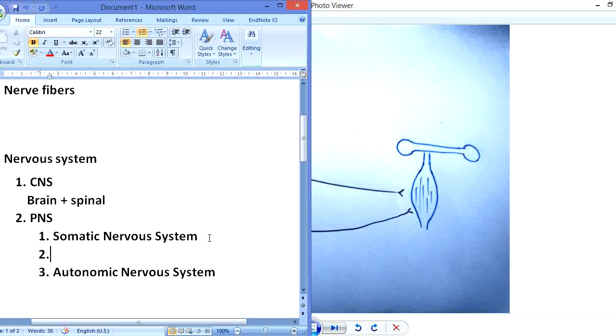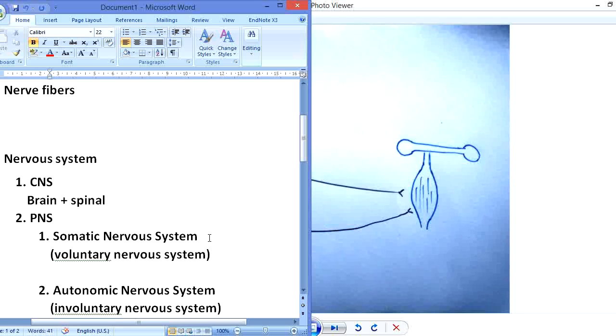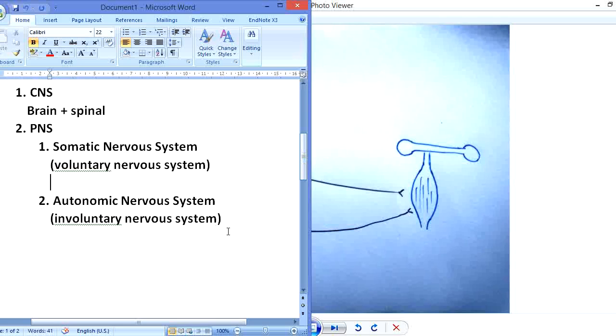The somatic nervous system is also known as the voluntary nervous system, and the autonomic nervous system is also known as the involuntary nervous system. Because the somatic nervous system controls all the voluntary functions of the body, and the autonomic nervous system controls all the involuntary functions of the body.